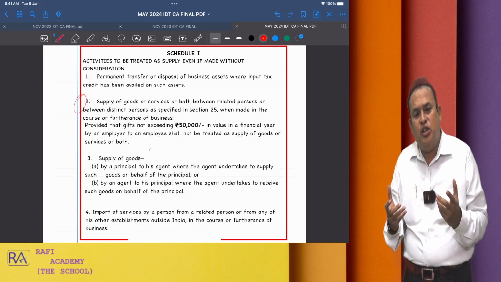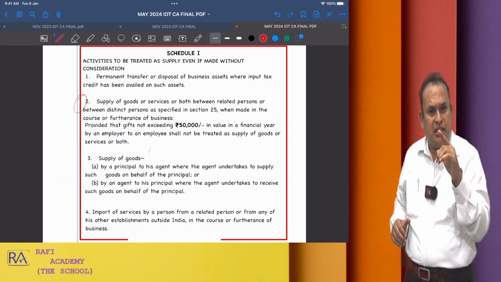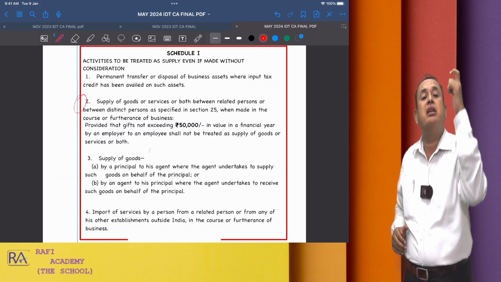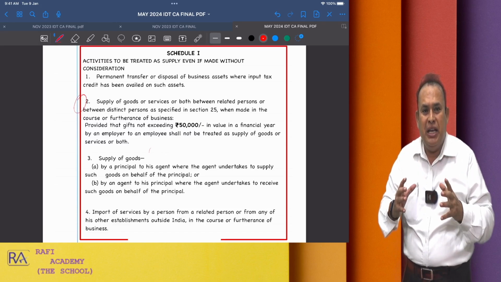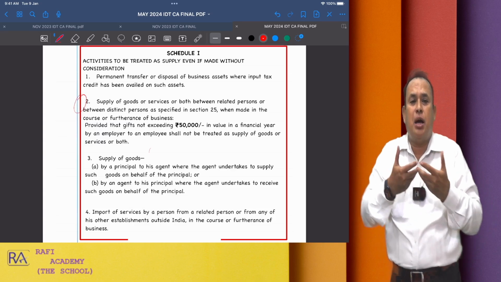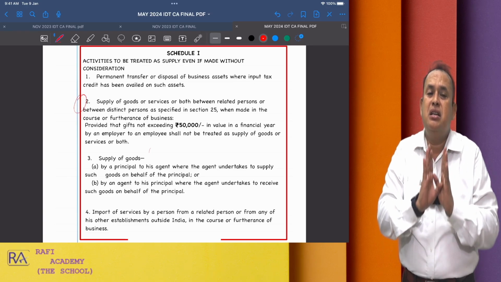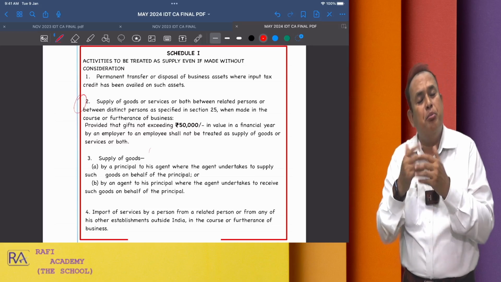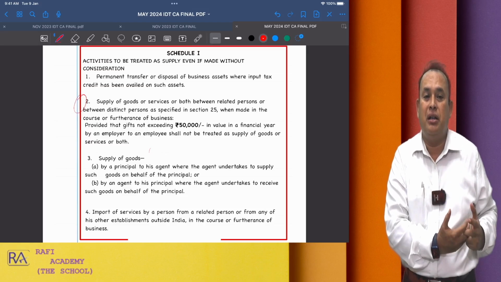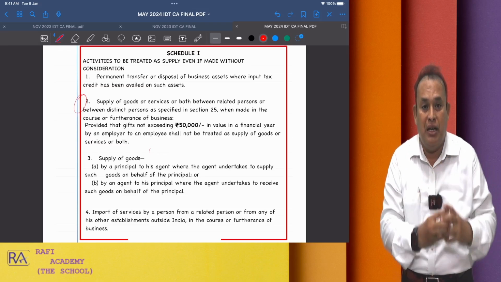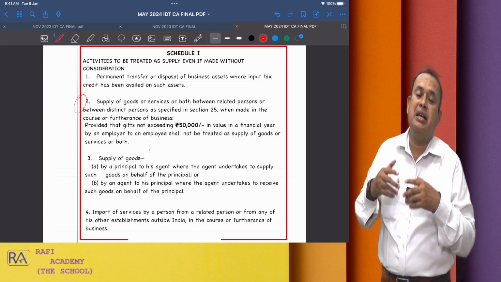Whatever transaction is not covered under the roof of Schedule 1, for such transaction one should establish whether consideration is there or not. Meaning thereby, to levy GST on a supply without any consideration, GST is not going to apply because the transaction is not covered under Schedule 1. Only the transaction covered under Schedule 1, even without consideration, is called a supply.